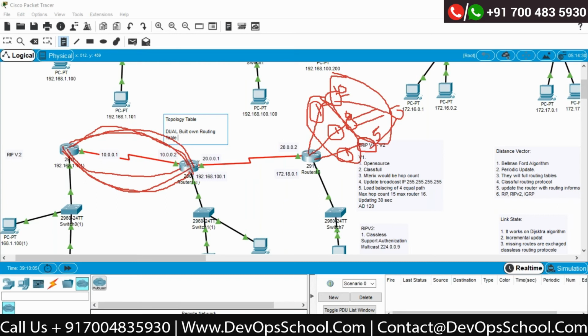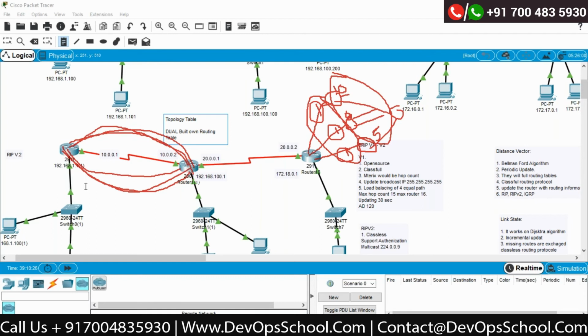This is interesting. Now, as I told you, the update is trigger based. Whenever any update happens, only then does EIGRP send the update information to update your routing table.